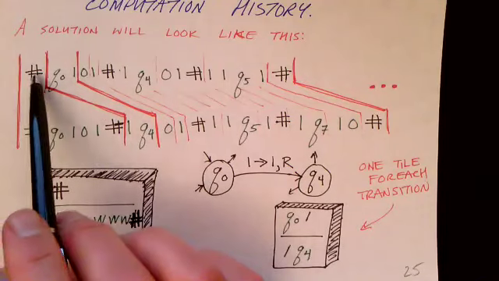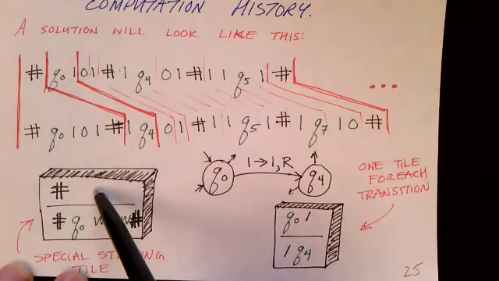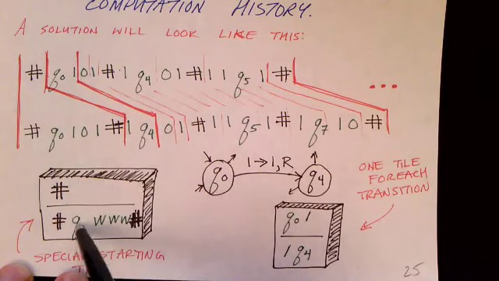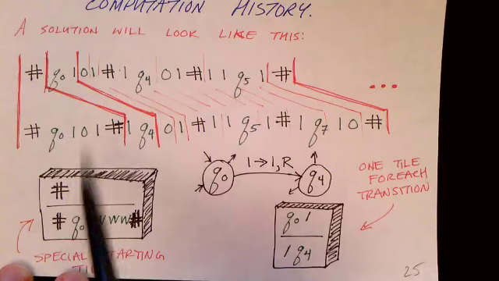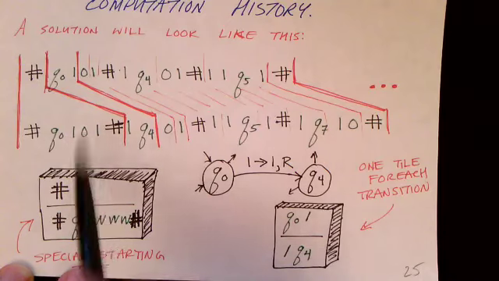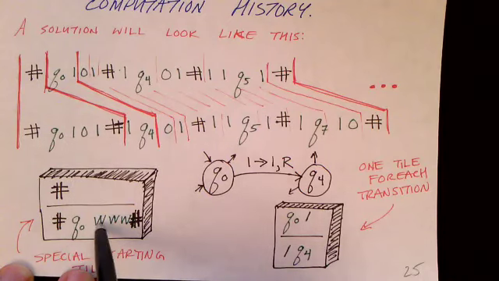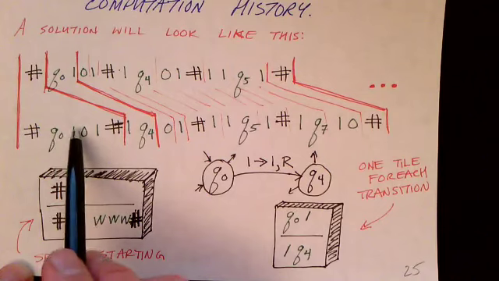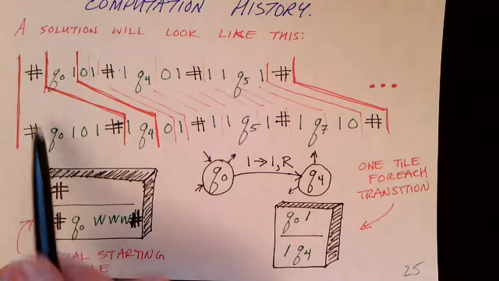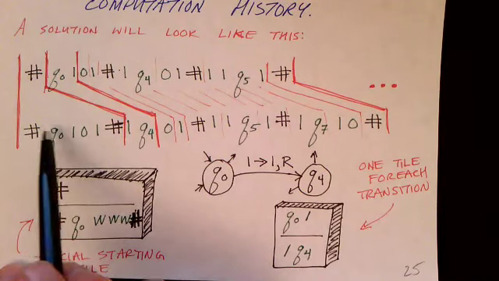Here's the first tile, pound sign on the top, and pound Q0, and then W. Or more precisely, whatever string W is, we create a tile. In our case, our initial W is 101, so perhaps I should have said 101 here. So here you see that tile in action, being used as the initial special starting tile.